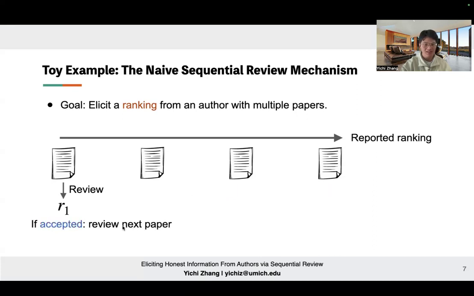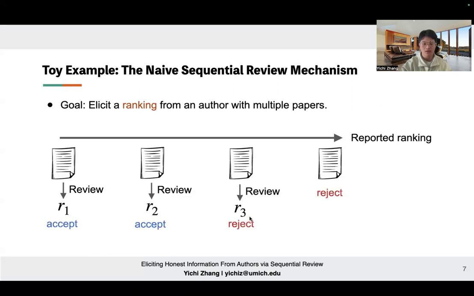If the first paper gets accepted, it will move to the second paper. If the second paper gets accepted, it will move to the third paper, until it faces one rejection and terminates the review process. Intuitively, this idea is truthful because if an author tries to strategically flip the ordering of 2 papers, it's more likely for him to face an earlier termination, which is always bad for the author.